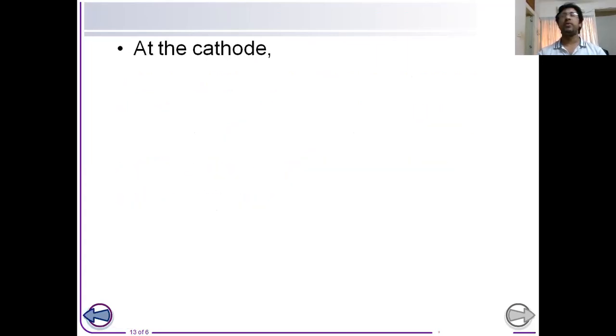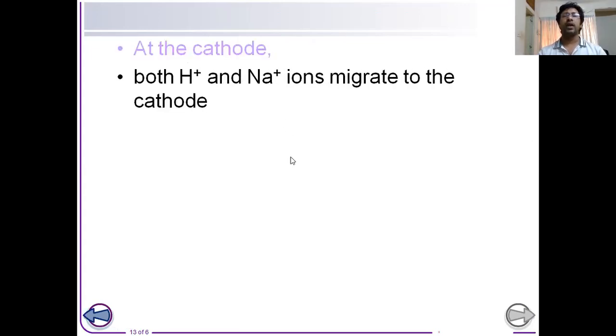Now let's see what happens at cathode. This electrode is connected with the negative end of the electric source, so it will attract the positive ions. Two positive ions, H plus and Na plus, will migrate towards cathode. Now in this case, we have to consider the reactivity series. In the reactivity series, H plus is much below Na plus.